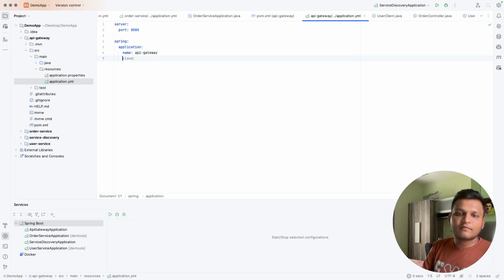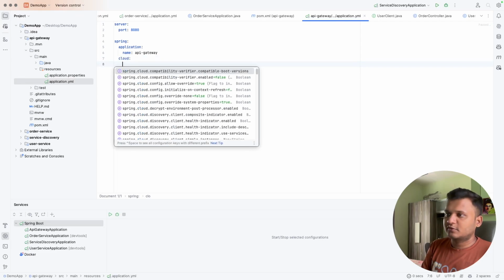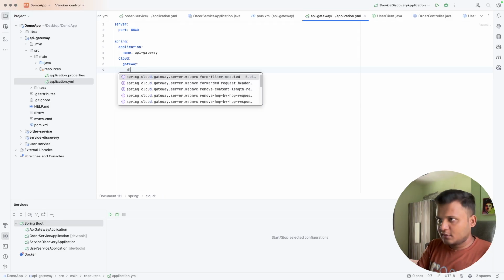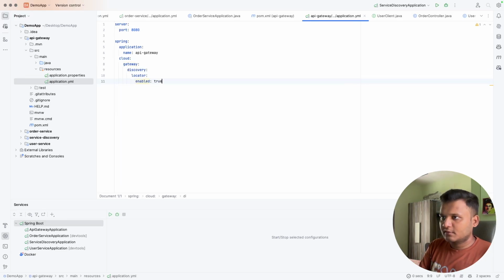This name will be displayed in the service discovery, so it becomes easier to understand. So cloud, gateway, discovery, right? And the locator enabled true, so the mapping via service names can be enabled, right?